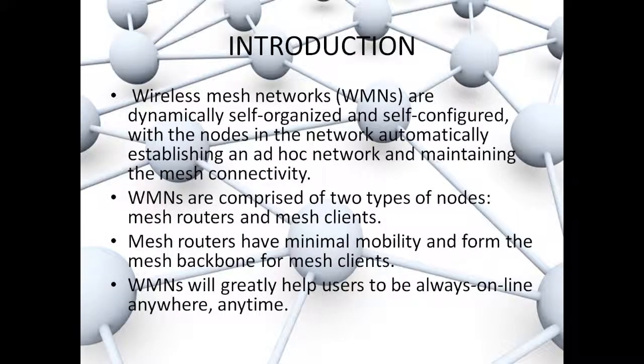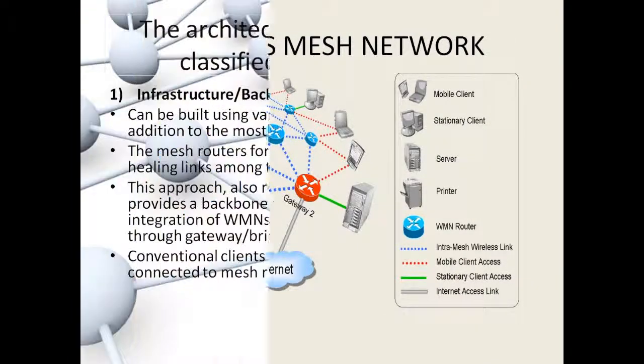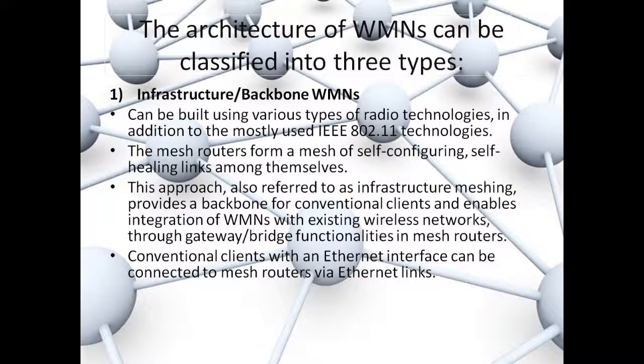Wireless mesh networks (WMNs) are dynamically self-organized and self-configured, with the nodes in the network automatically establishing an ad hoc network and maintaining the mesh connectivity. WMNs are comprised of two types of nodes, which are mesh routers and mesh clients. This diagram shows an example of the topology of a wireless mesh network. The architecture of WMNs can be classified into three types.